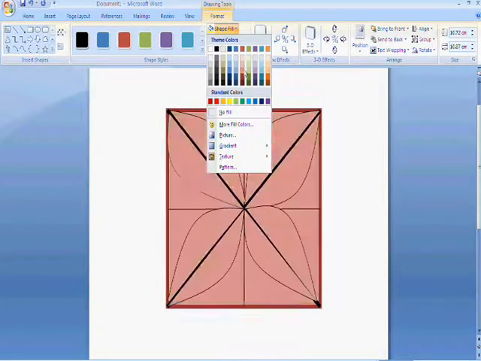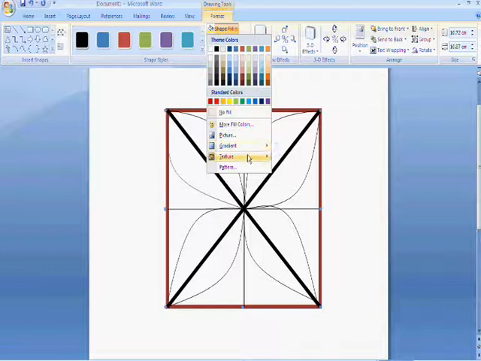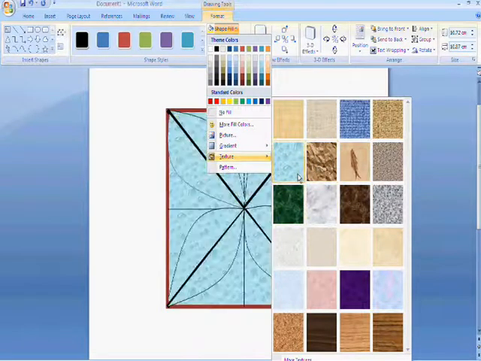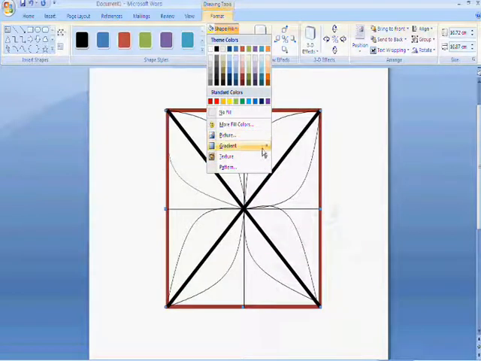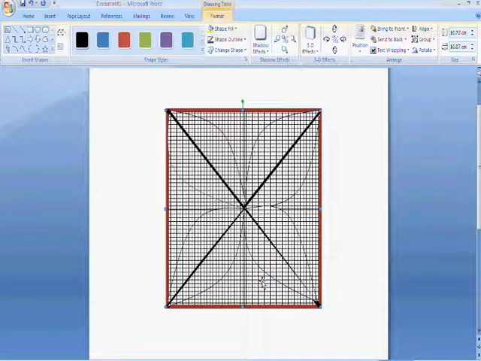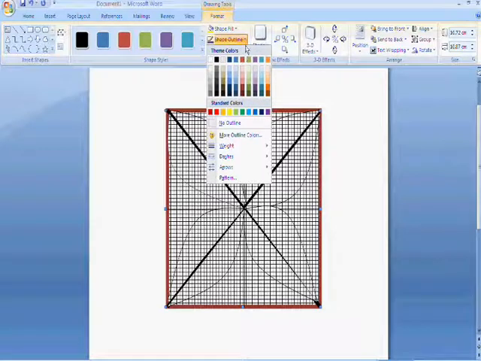These colours are a bit boring, so you can either fill it with a texture, which is a little bit more interesting, or a pattern, which is a little bit interesting, or what I like the most, a double colour.